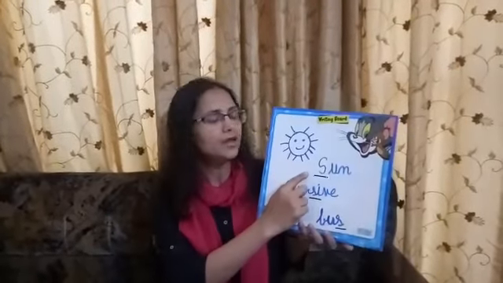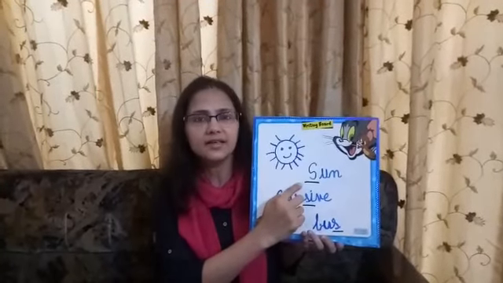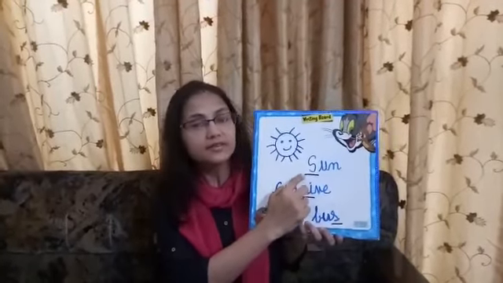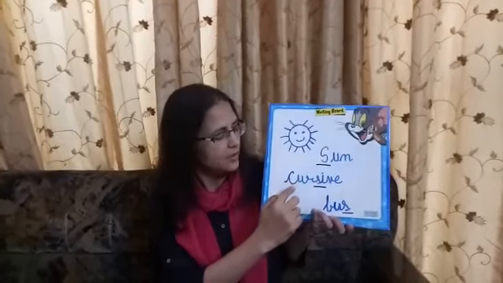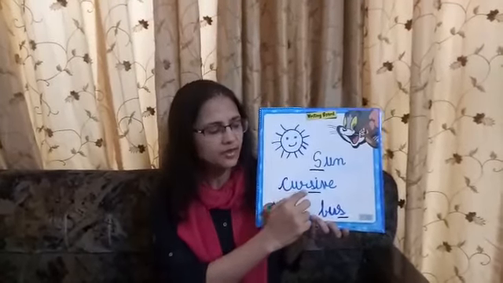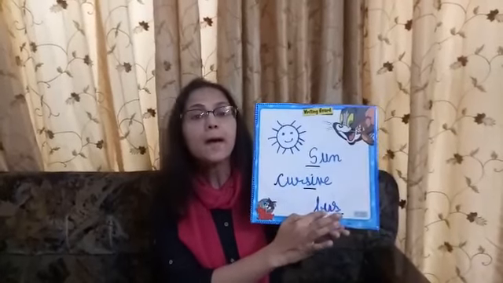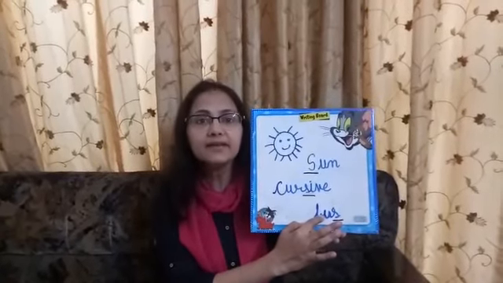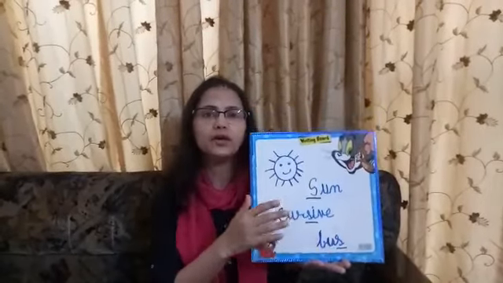For example, sun. The s sound is coming from the starting of the word. Cursive. The s sound is coming from the center of the word. Bus. The s sound is coming from the end of the word.